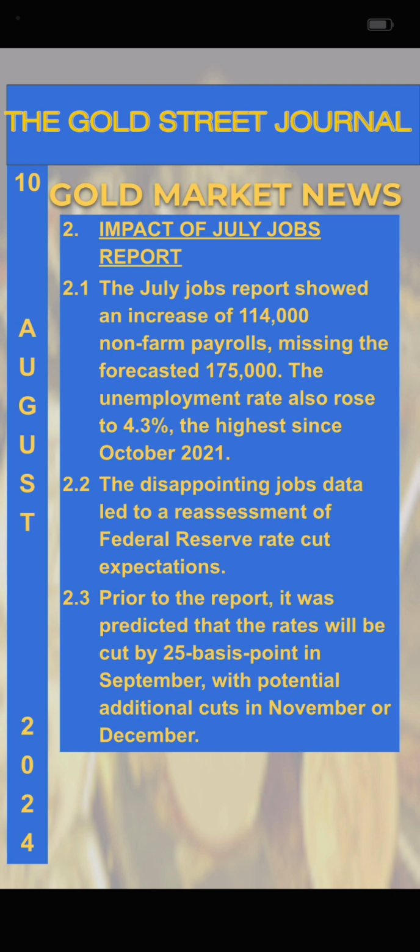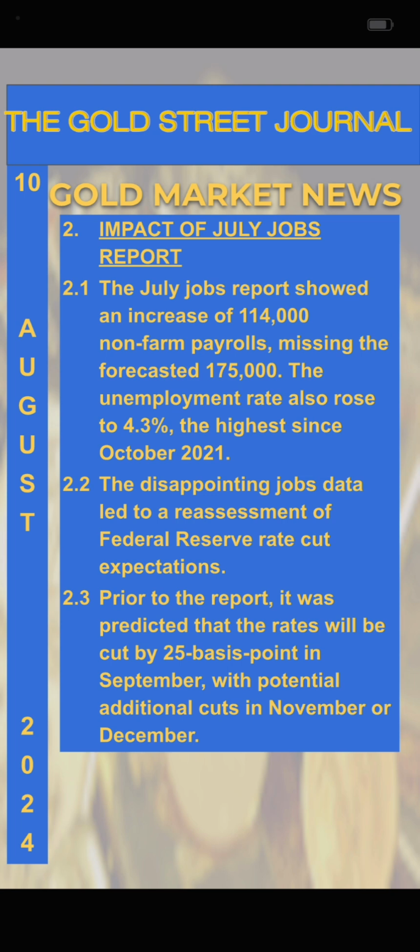Let's have a look at the impact of the July jobs report. The July jobs report showed an increase of 114,000 non-farm payrolls, missing the forecasted 175,000. The unemployment rate also rose to 4.3%, the highest since October 2021. The disappointing jobs data led to a reassessment of Federal Reserve rate cut expectations.